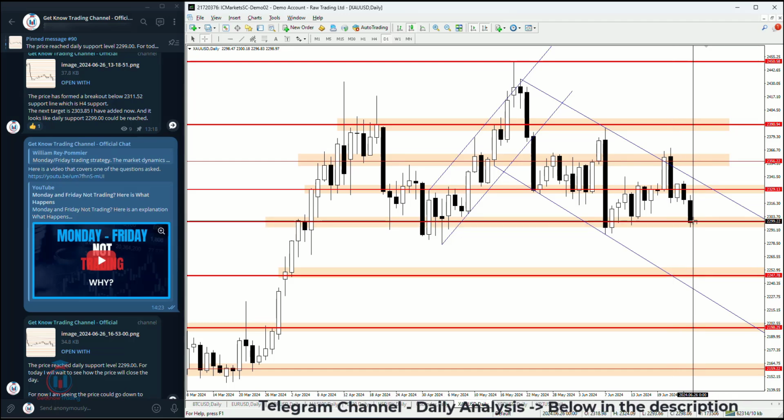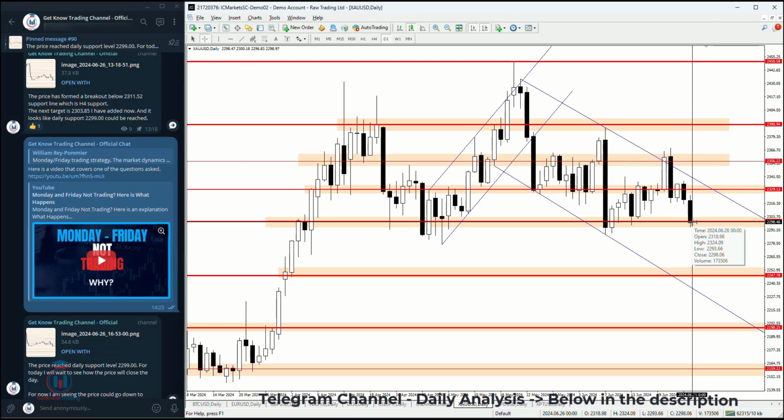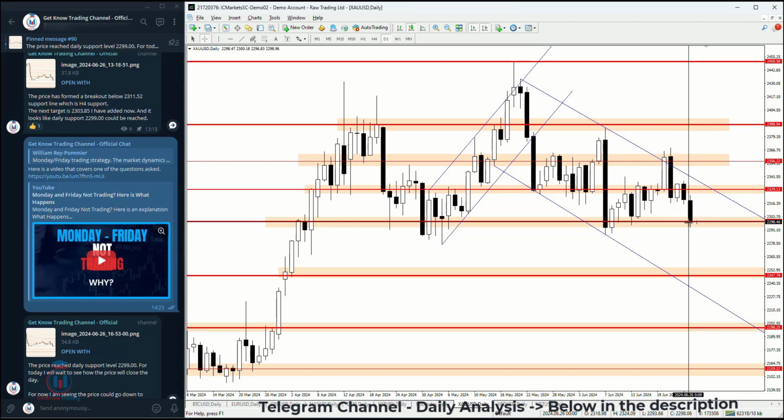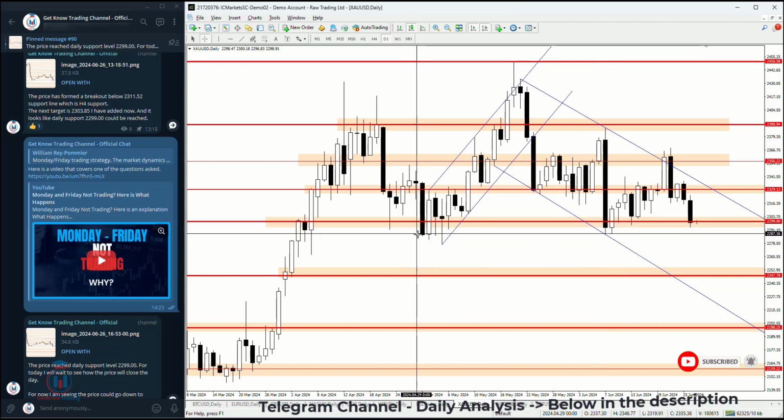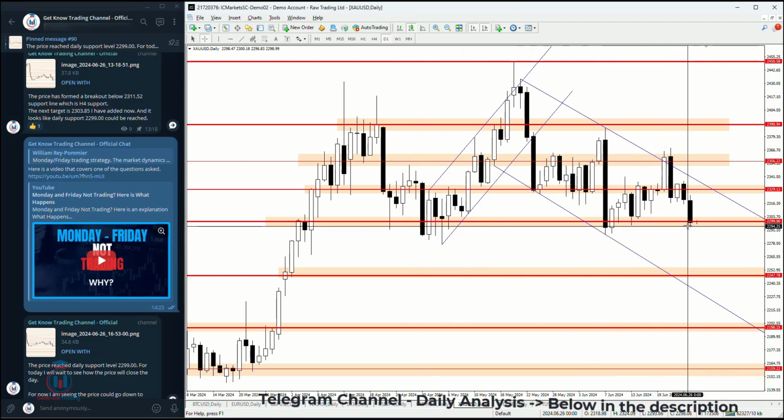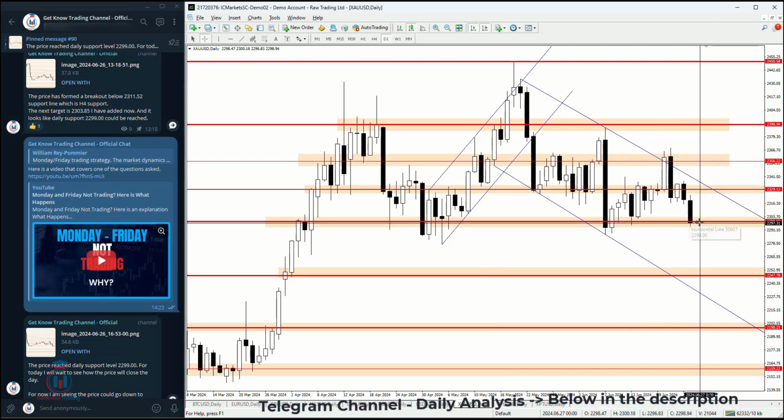Now the price has formed this bearish candle where the price did not manage to close below this support level, which would indicate, like in this example, a bearish breakout, and also like in this example. So I will wait to see how the price behaves around this support level.